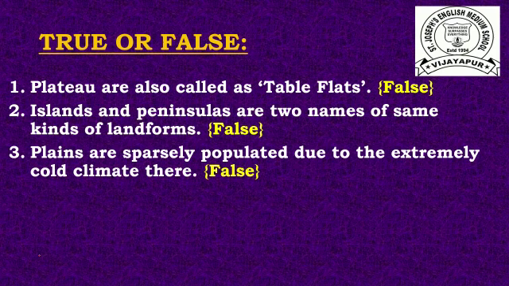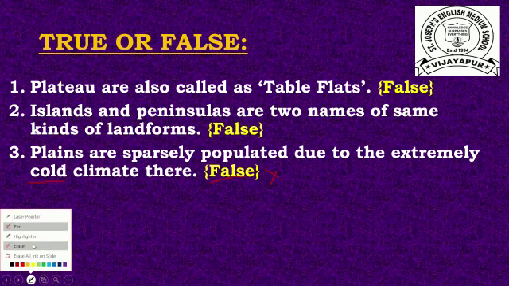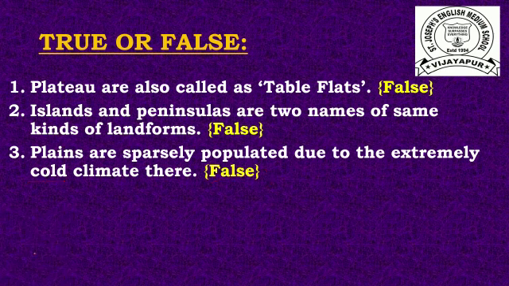Third one is plains are sparsely populated due to the extremely cold climate there. Answer is false. Why is it false? Because in plains the climate is not cold, it is a moderate climate. So the answer is false.